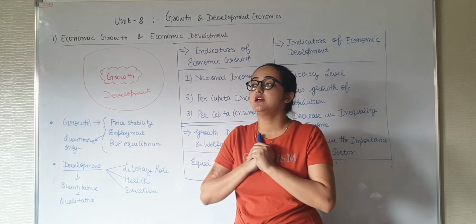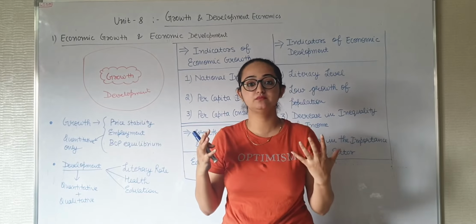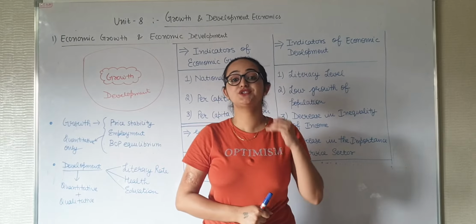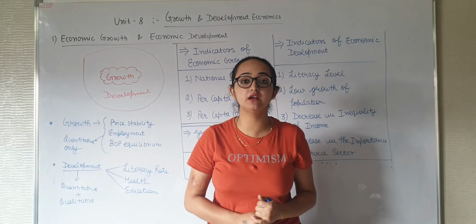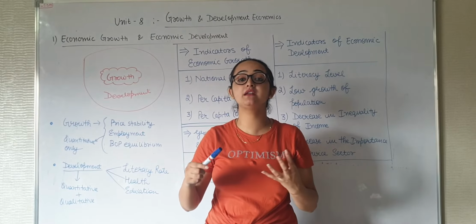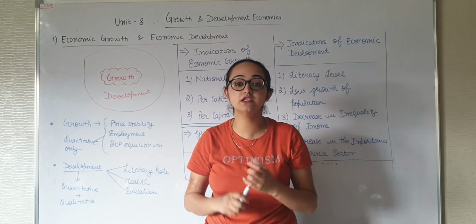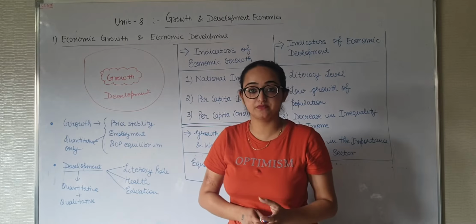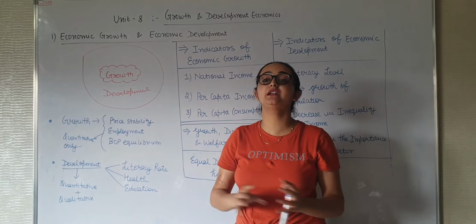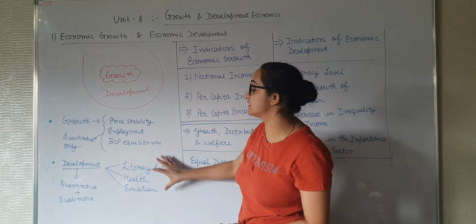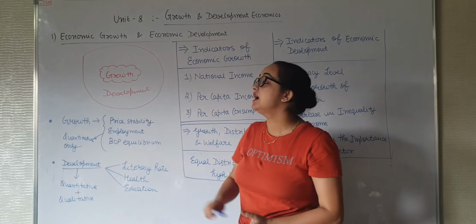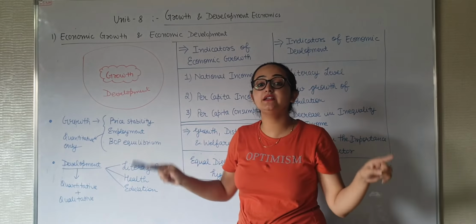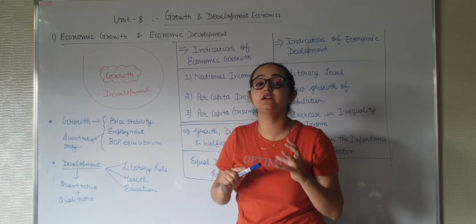Features like we can say health is improving in India, education, literacy rate is improving in India, literacy between men and women is increasing or decreasing. So in short, we can say those quantitative and qualitative instruments are covered by development, and economic development means all the indicators of an economy.